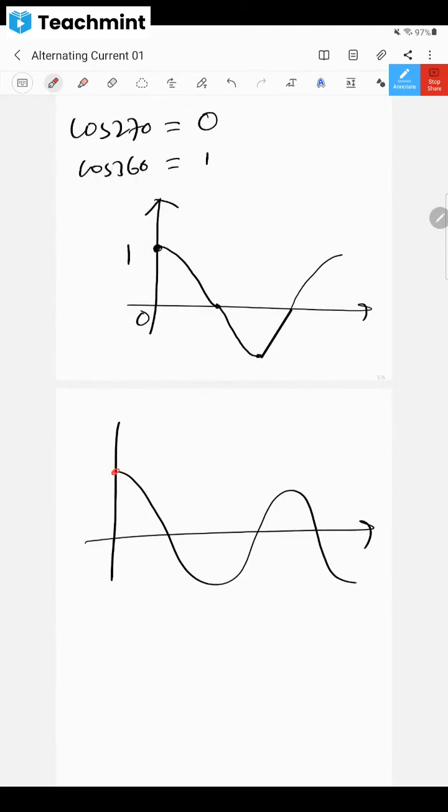Cos 0 is 1. Cos 90 is 0. After one more 90, it is 180, and here it is -1. For 270, it is 0. For 360, it is 1. Again, I added 90, it becomes 0. Is it clear? Whatever I have told about the cos graph.